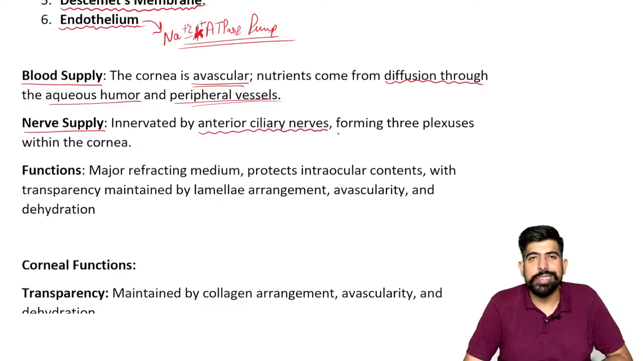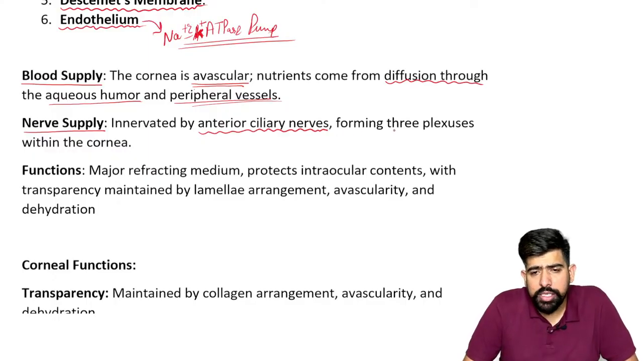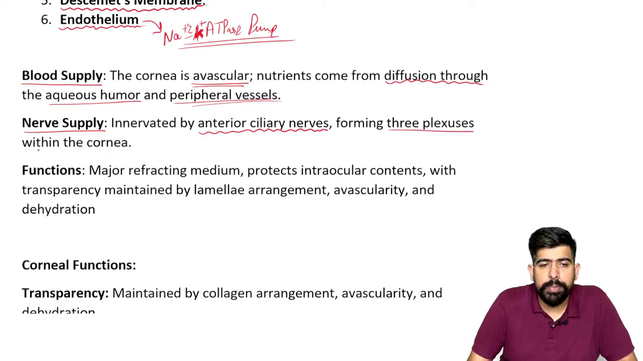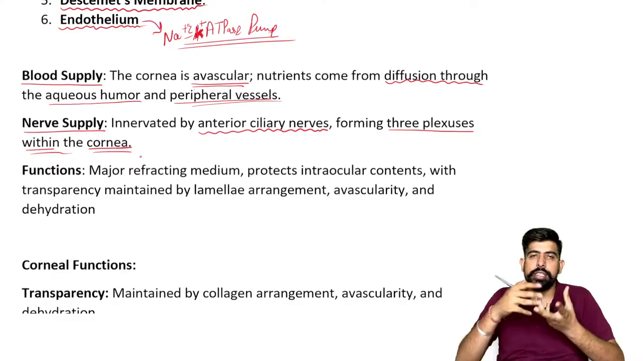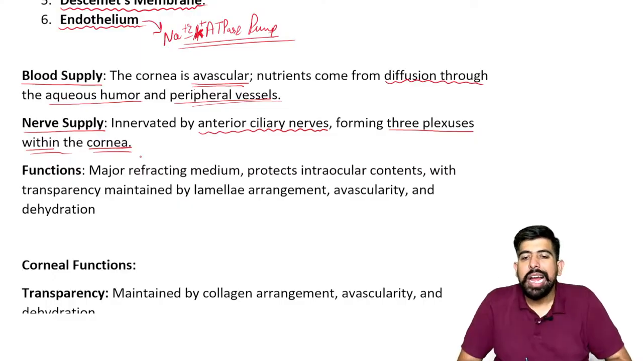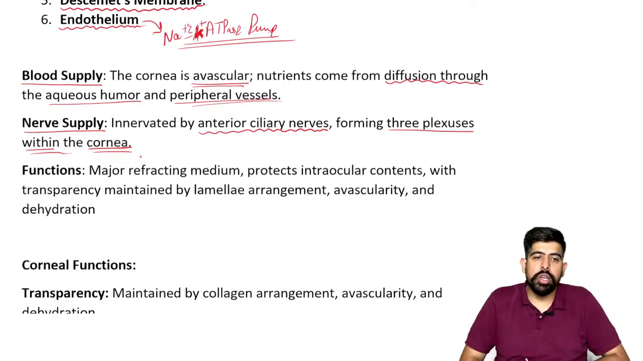We're going to talk about the innervation of these anterior ciliary nerves in neuro-ophthalmology. This will make three plexuses within the cornea. Your anterior ciliary nerves will come over there and form three small plexuses for supplying your cornea.